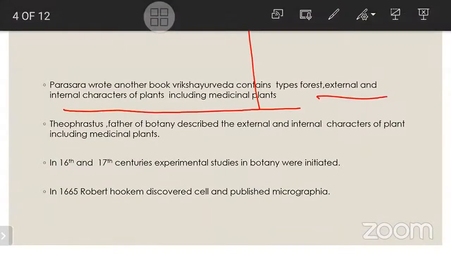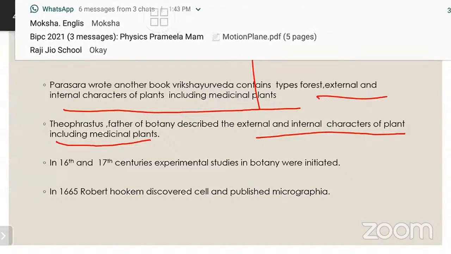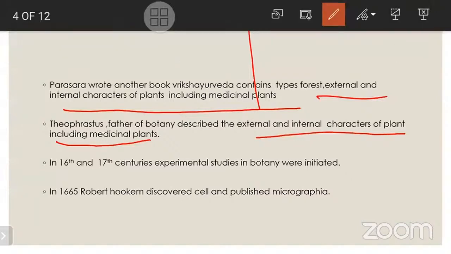So Theophrastus, the father of botany, described the external and internal characters of plants, including medicinal plants. In the 16th and 17th centuries, experimental studies in botany were initiated. So how botany was initiated will be understood by doing experiments in the 16th and 17th centuries. In 1665, Robert Hooke discovered the cell.